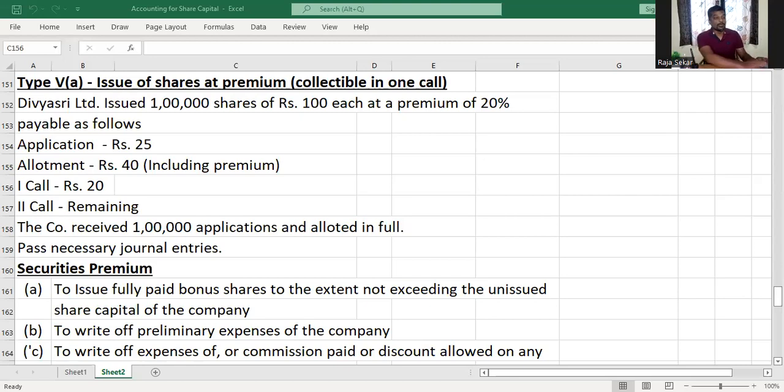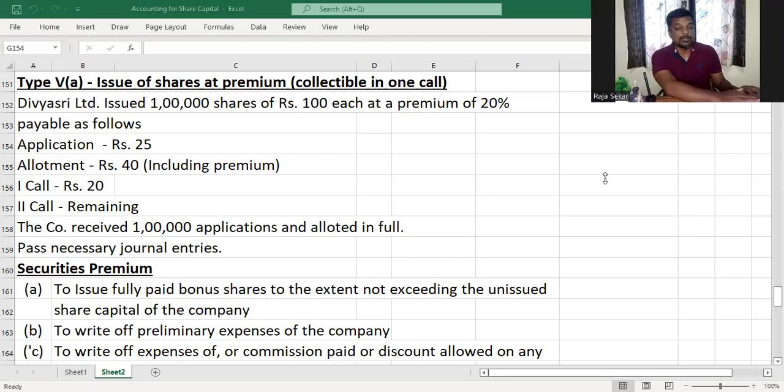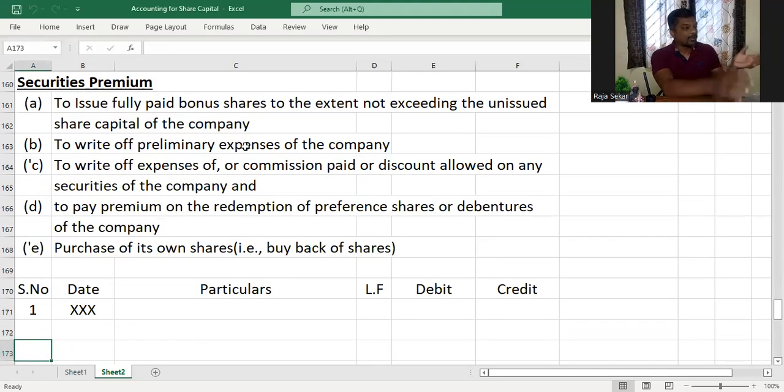And this is very important from the CBSE point of view, because a lot of times questions are asked from this. They might ask this as a 1 mark question or an objective type question, or sometimes as a 2 mark question or 3 mark question also. So you got to pay attention to this, and you have to remember this. Securities premium can be utilized only for the five purposes listed that you can see on the screen now.